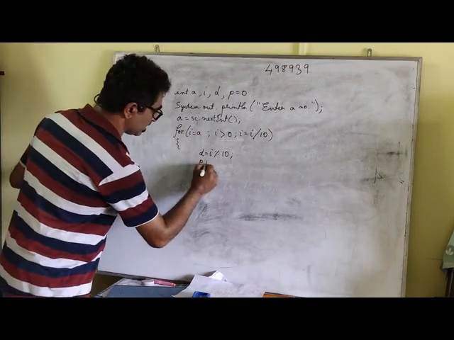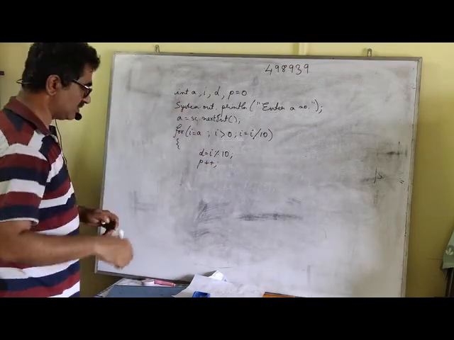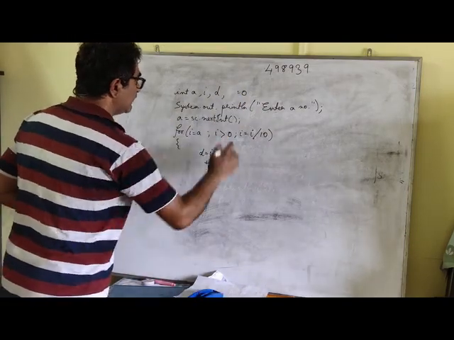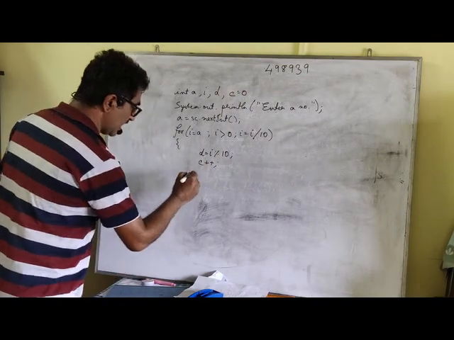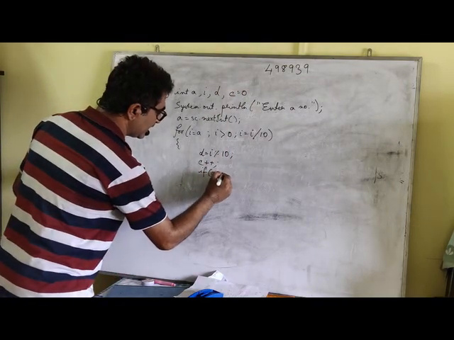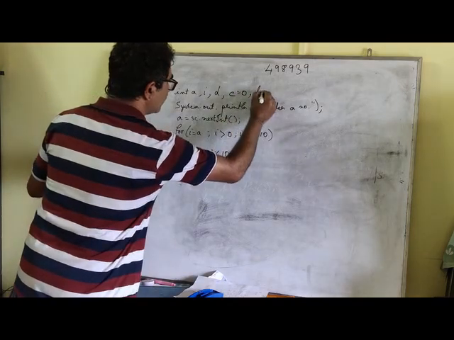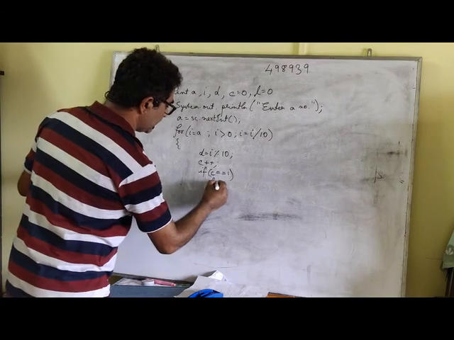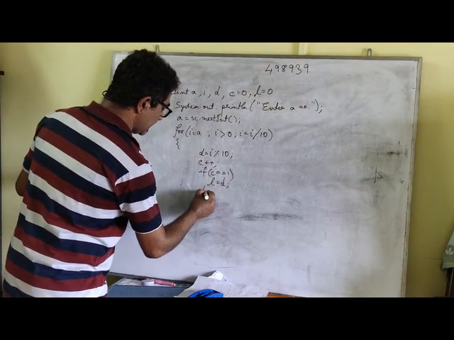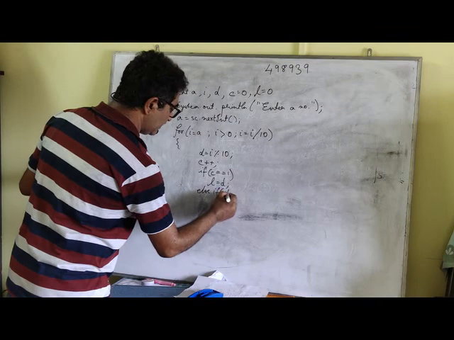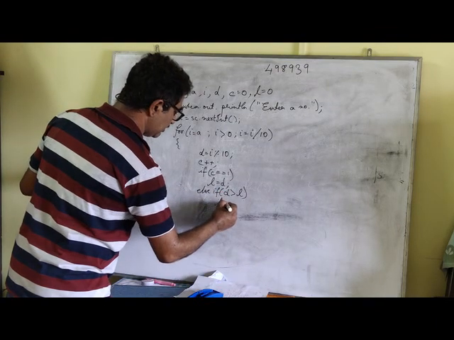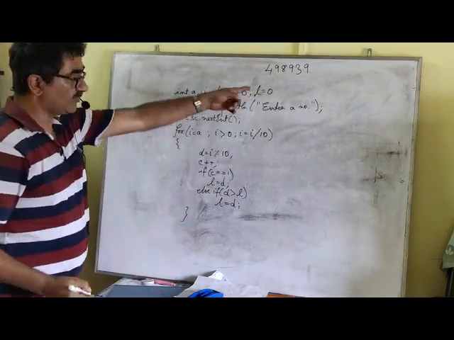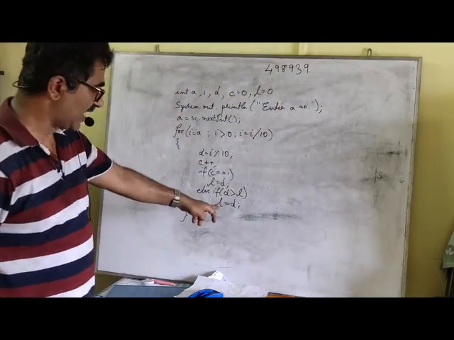And I put a counter p plus plus. Remember out there I put a counter c plus plus. Okay, let me put it c. Some of you will still have a confusion. C equal to 0, so c plus plus. Now if c is 1, what am I going to do? I'm going to store the first digit which I extract. That is the last digit. In this case, I'm going to store it in L. So L equal to D. Next, else if the value of D, if it is greater than L, then L equal to D. This is what we do. So we got the largest digit. And remember, don't forget the initialization of L because I need to reuse the value of L.